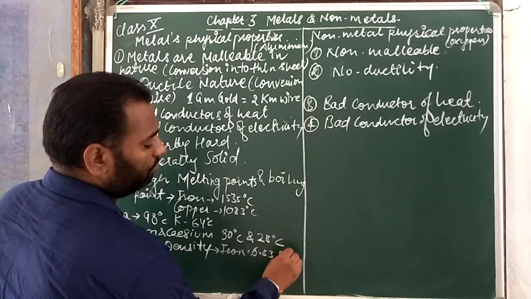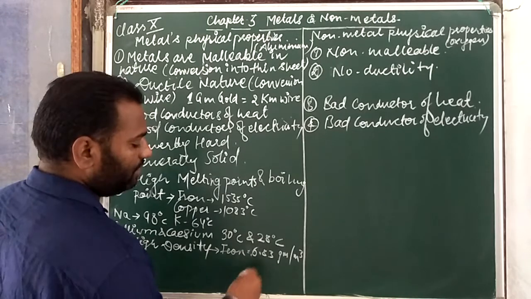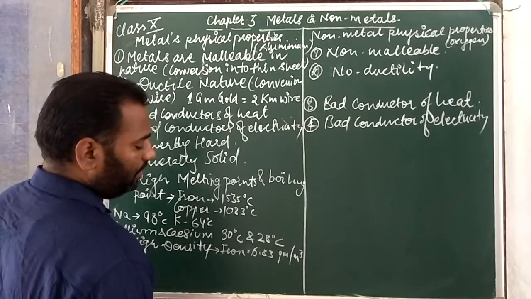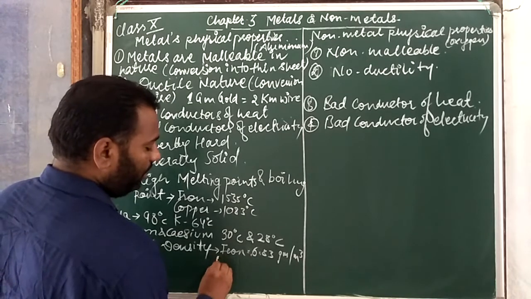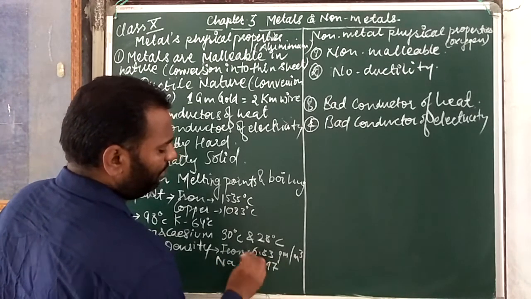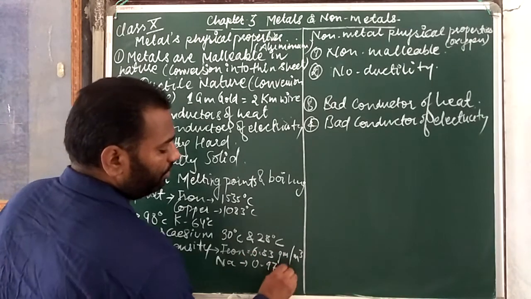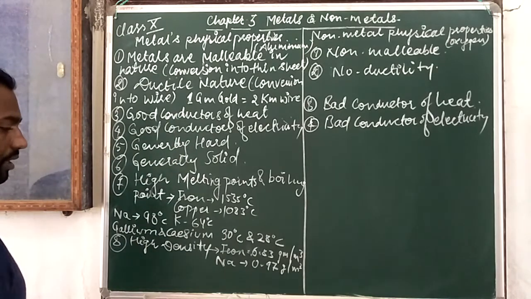Other one is sodium, Na, having only 0.97, maybe 6 or 7. Okay, having this much density.